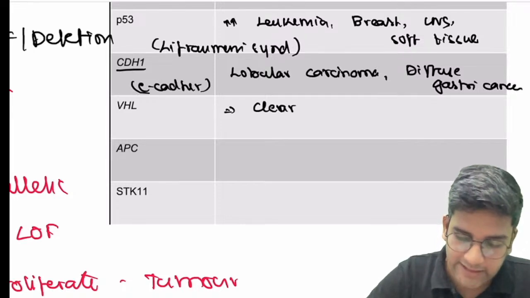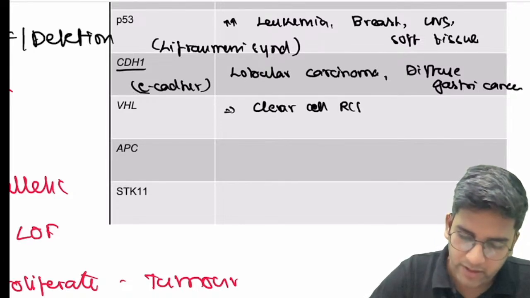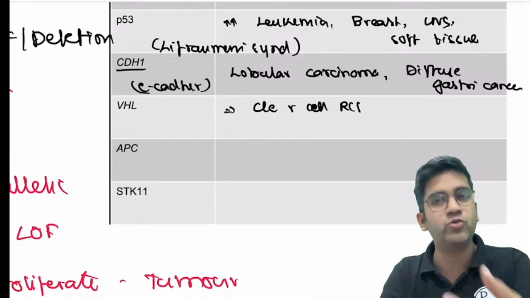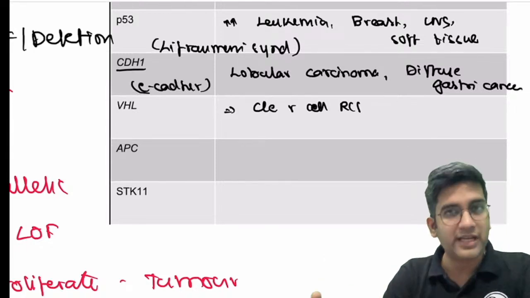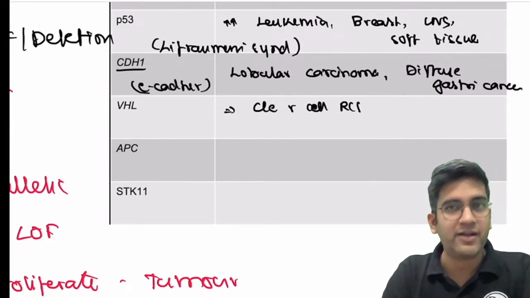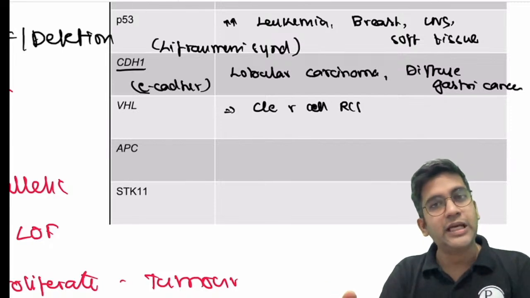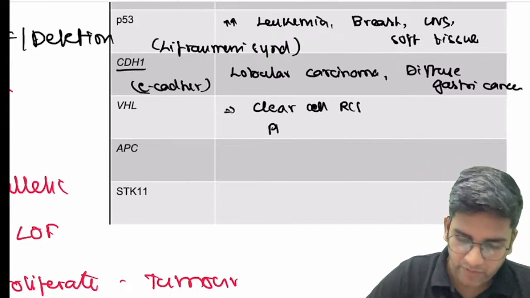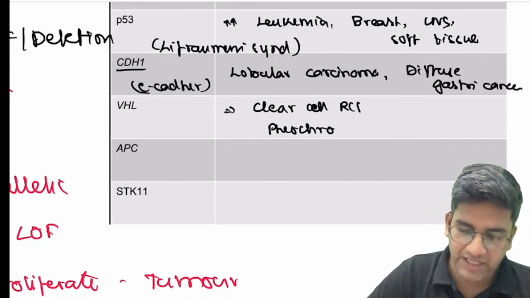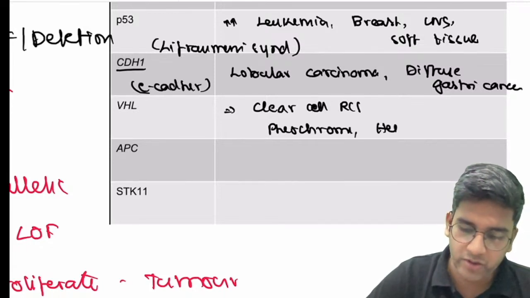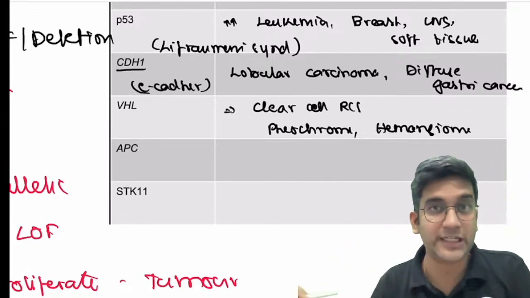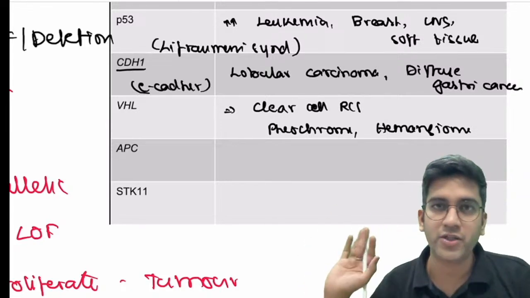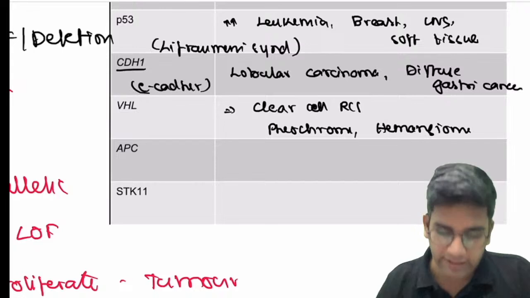VHL, at least don't forget this. We have clear cell RCC. Okay, we'll have multiple other tumors. We know that we have tumors of the retina, hemangiomas, cerebellar hemangioblastomas. We have splenic hemangiomas, lots of them, renal cell carcinoma, and also pheochromocytomas, right? Clear cell RCC, pheochromocytomas, which can happen in the adrenal, and lots of hemangiomas throughout the body, fine. One is required, must. Rest is for your distinction, honors, or gold medal, fine.